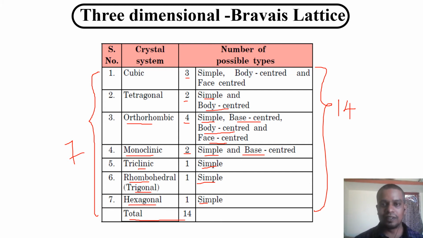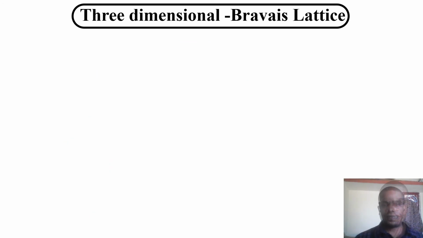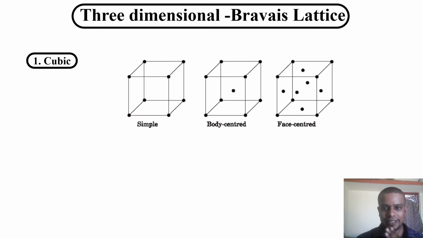What is a simple? What is a body center? What is a face center? What is a base center? This is the thing we are going to discuss now. The first thing we are going to see in the three-dimensional Bravais lattice is the cubical system. The cubical system is categorized by Bravais into three: simple, body center, and face center.